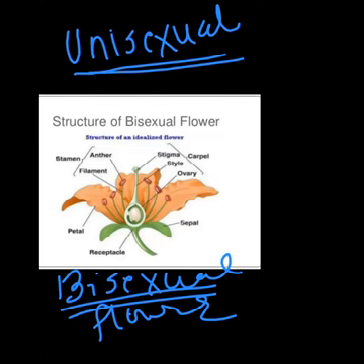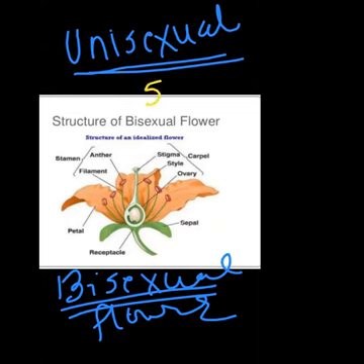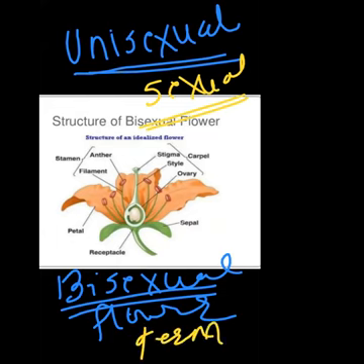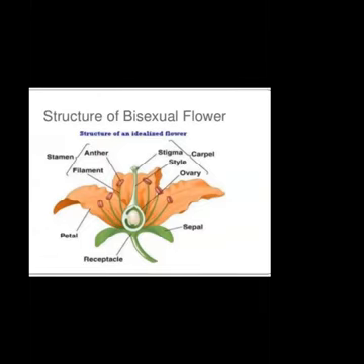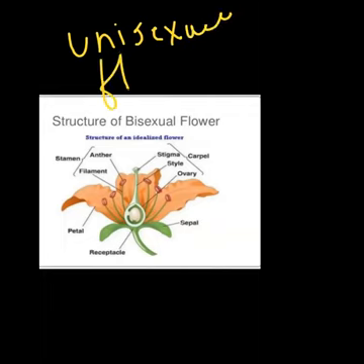The organism reproduces sexually, and hence they need both germ cells, that is the male germ cell and the female germ cell. So children, just note down the examples of unisexual flowers first.